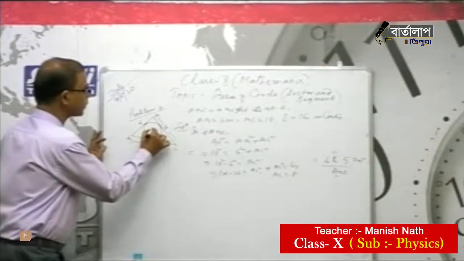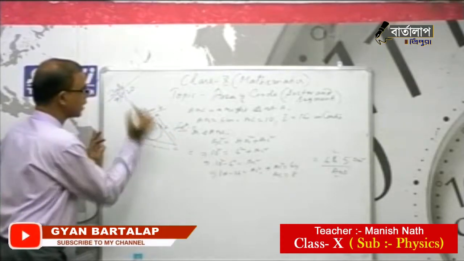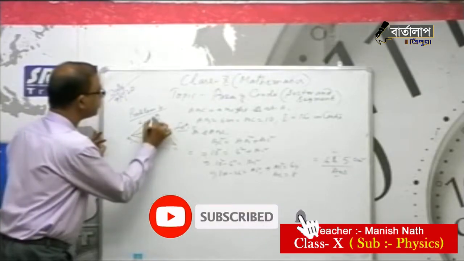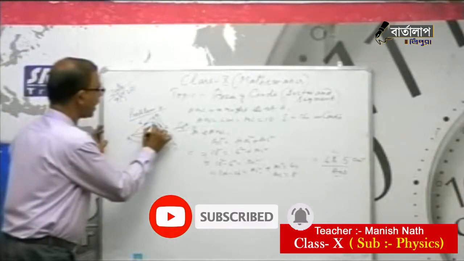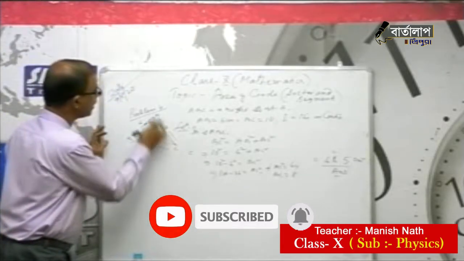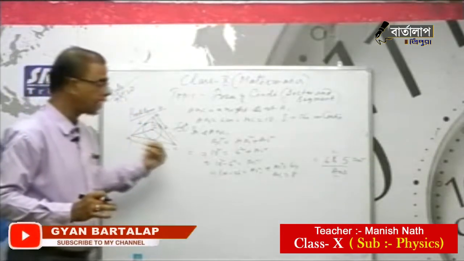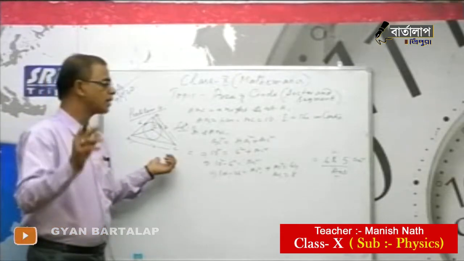Here is the center of the circle, so this is the radius, and this is the radius. If I join, we get three triangles: BIC, AIC, AIB. The area of these three together is nothing but the area of the whole triangle ABC. So that concept will apply here.